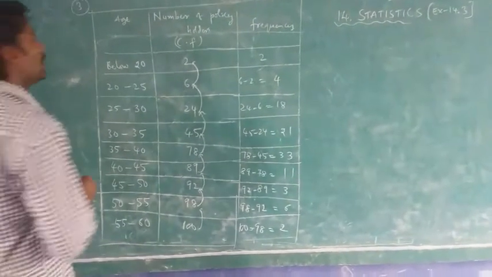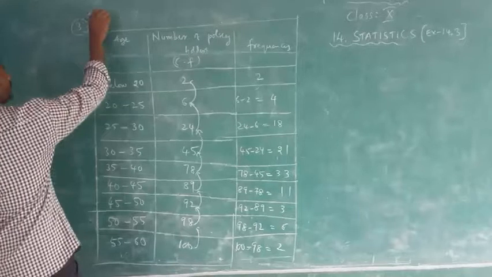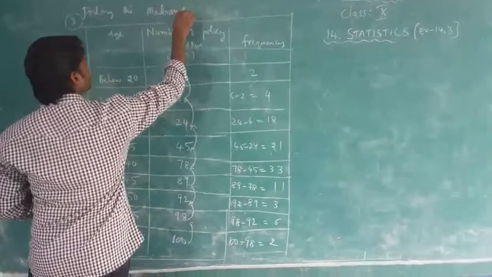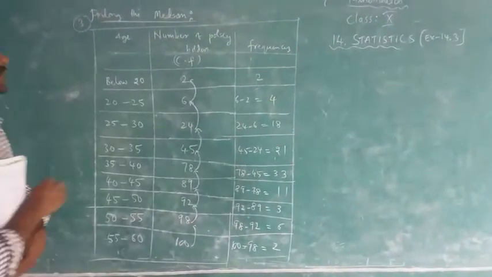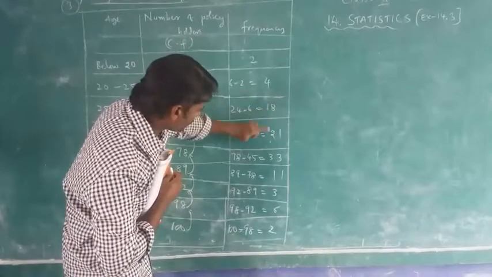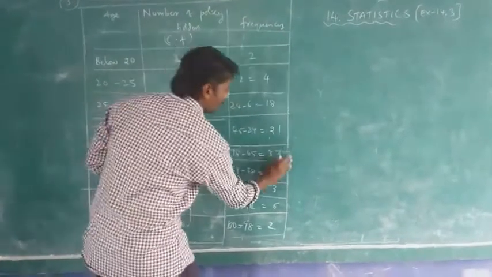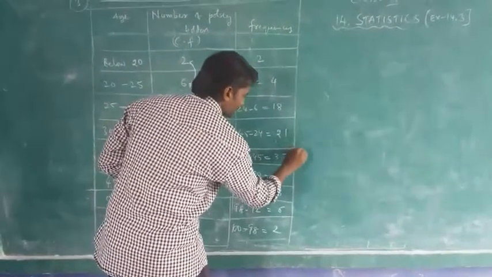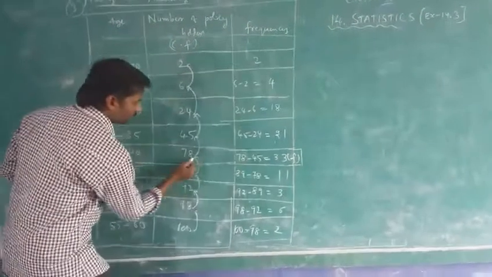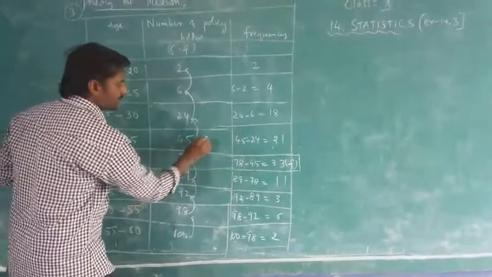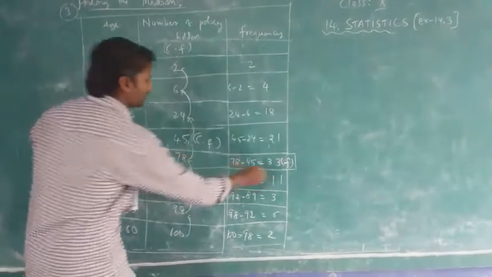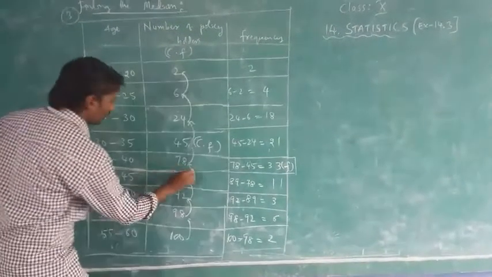Already you know, children, we are finding the median here. Now the highest frequency among 2, 4, 18, 21, 33, 11 is 33. This is the frequency of the median class, f. And adjacent to this, the cumulative frequency of the preceding class, cf, will be 45.